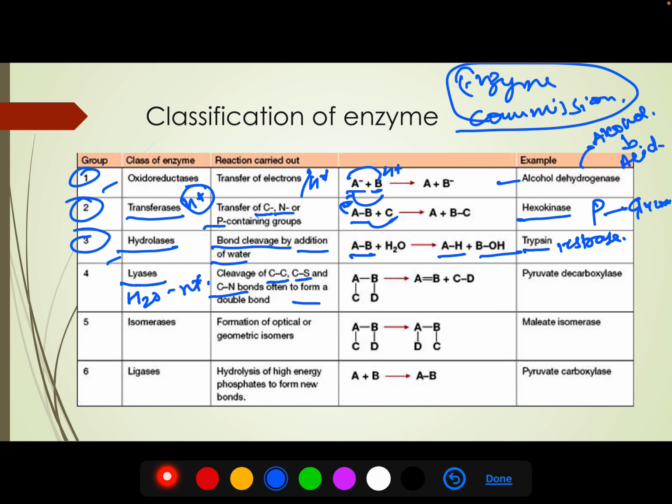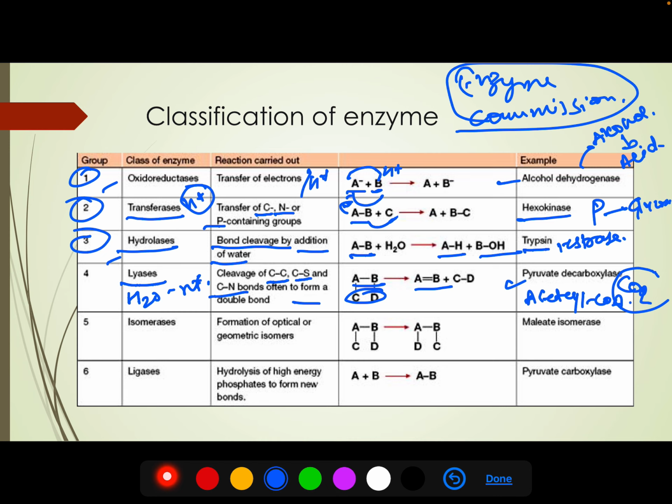For example, we have AB, so C and D are removed and it becomes a double bond. An example is pyruvate decarboxylase. It removes a CO2 molecule from pyruvic acid, and it becomes acetyl coenzyme A.